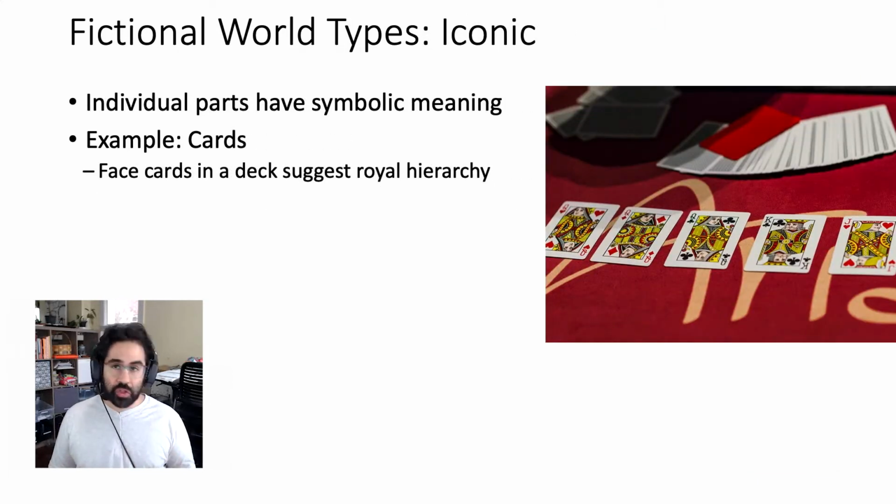In iconic fictional world types, the individual parts may have symbolic meaning. So a good example of this is a deck of cards. Now we can look at the face cards in a deck and get some suggestion of a royal hierarchy, where we have a king, a queen, and a jack. Beyond those connections, the symbolic meaning in a deck of cards is fairly weak.